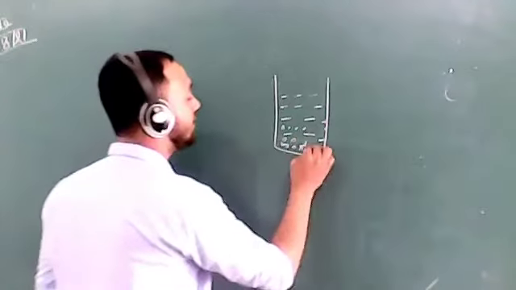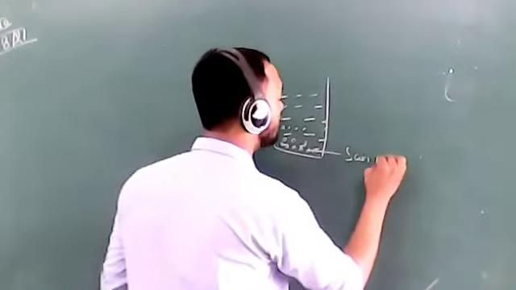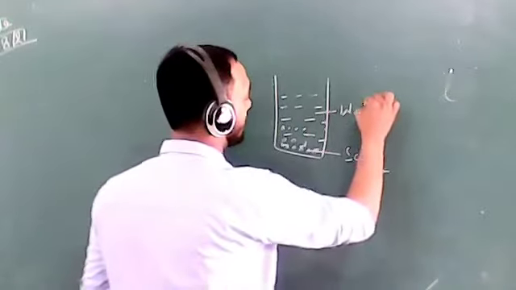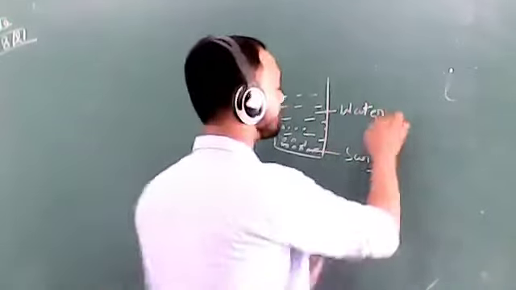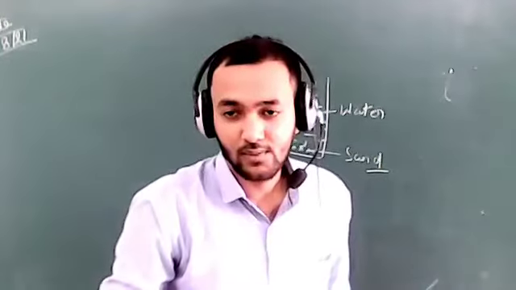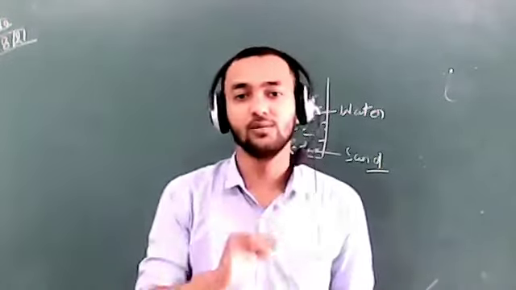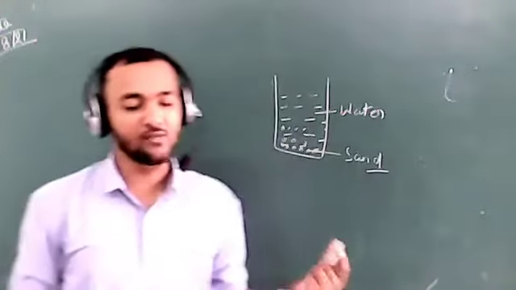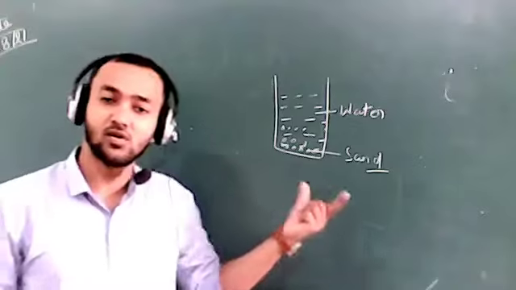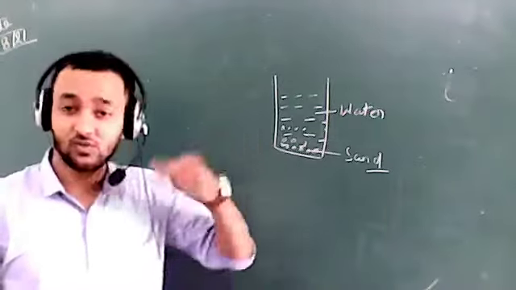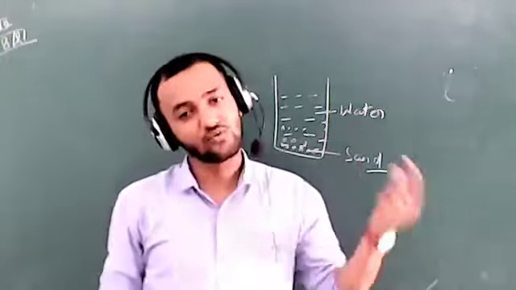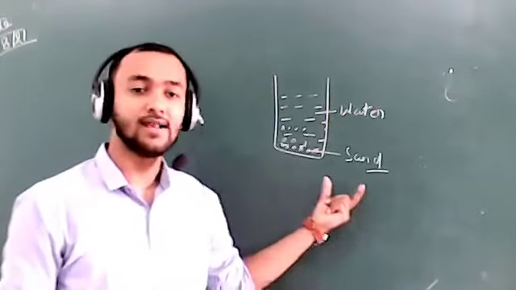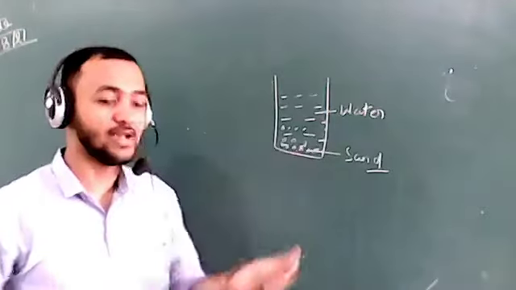What do we term for this sand? Is it soluble or insoluble? Tell me. Insoluble substance. Very good. So we have understood about soluble and insoluble substances. Soluble substance is what we dissolve in liquid and form a solution, for example glucose, salt, sugar. It dissolves completely in water and forms a solution. Insoluble does not dissolve in water and does not form a solution, for example sand.